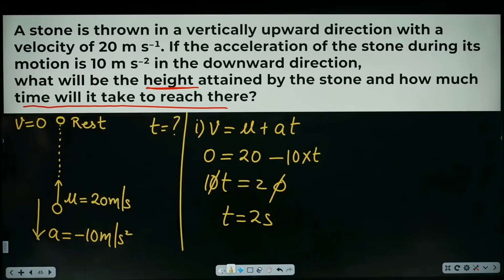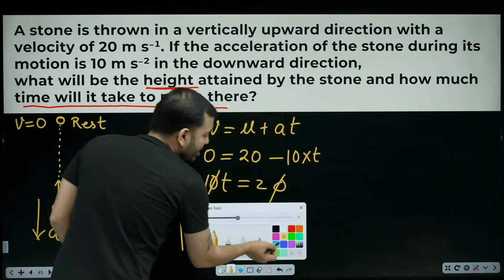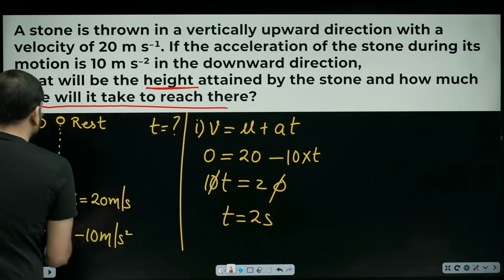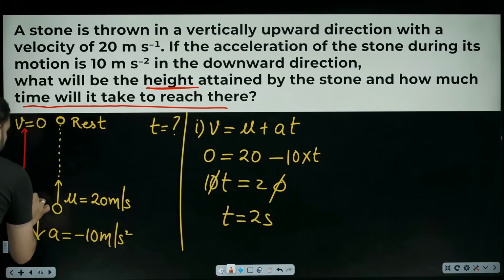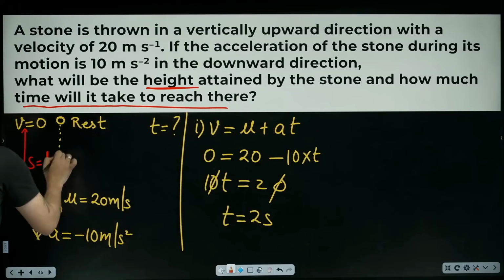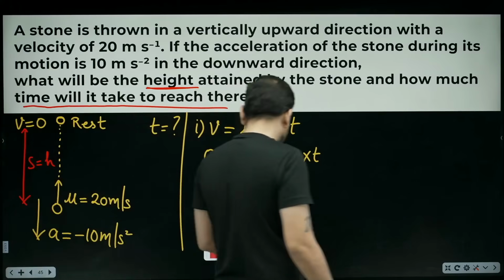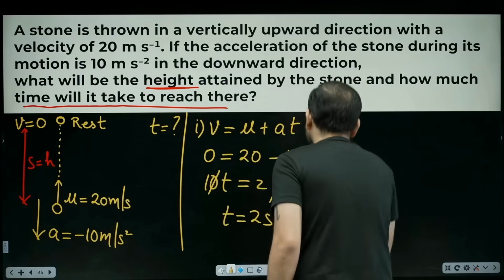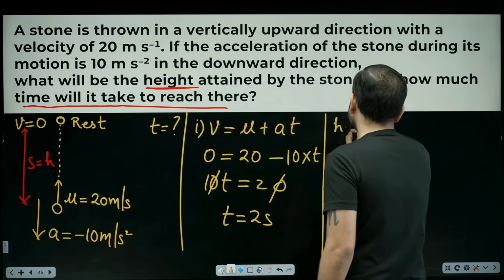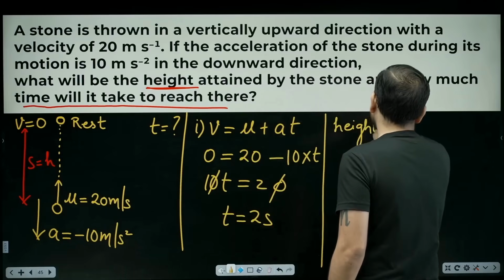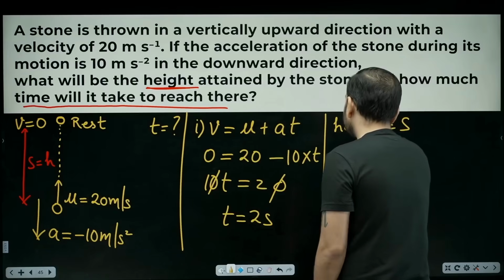The next thing being asked is height. Height here simply means the distance traveled upwards. The distance from here to here is the height. You can call it H or S, it's the same thing. So how do we calculate S?